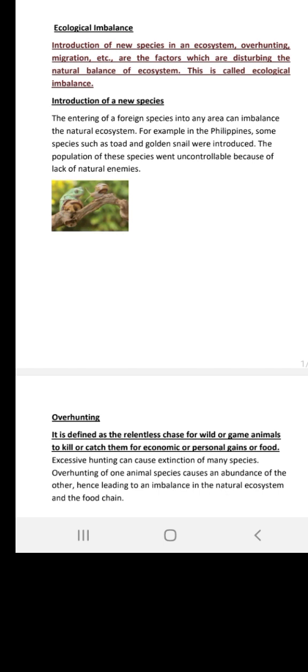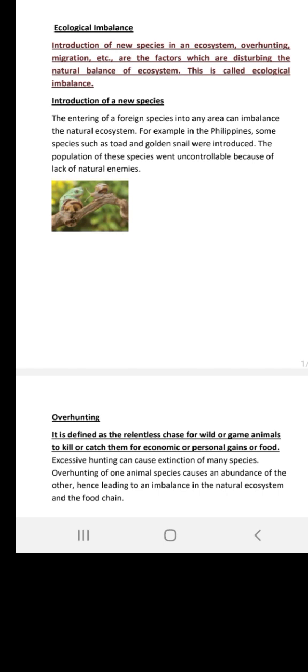So even the herbivores that survived are going to be eaten by something else, which is called carnivorous. That will cause ecological imbalance. In this example, we can say that the entry of more foreign species into an area can cause imbalance.